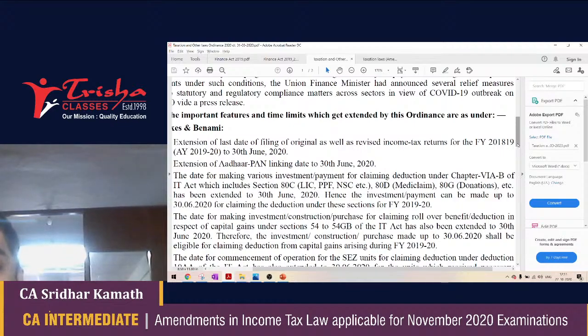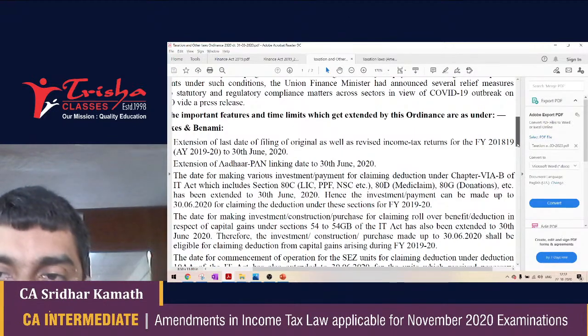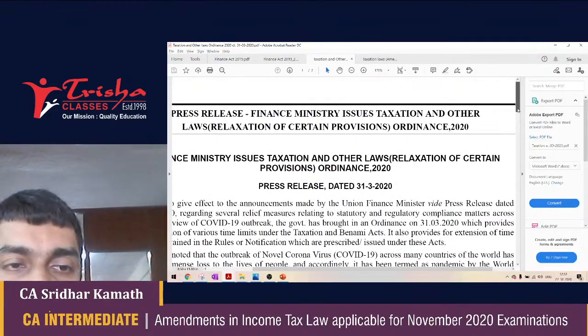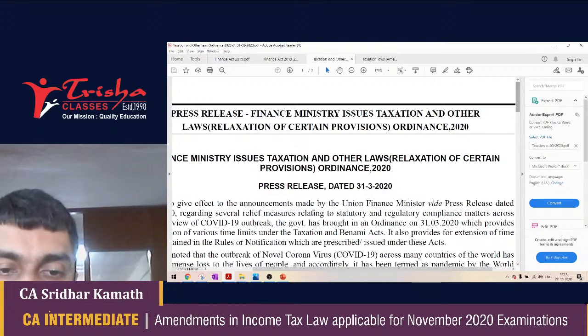So in case somewhere in the problem they say investment in PPF is done on 26th April 2020, then you need not take it for PY 2021 or AY 21/22, but you can take it for PY 1920 or AY 2021. That is the taxation and other laws relaxation of certain provisions ordinance 2020.